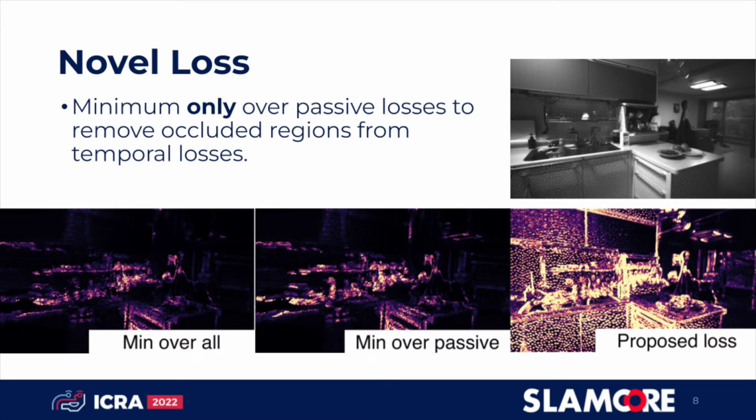Taking the minimum over multiple photometric losses can effectively remove occluded regions from the loss. Taking the minimum over both active and passive losses, however, removes all signal from the active loss. Instead, we propose to take the minimum over only passive losses to keep the signal from the active pattern.